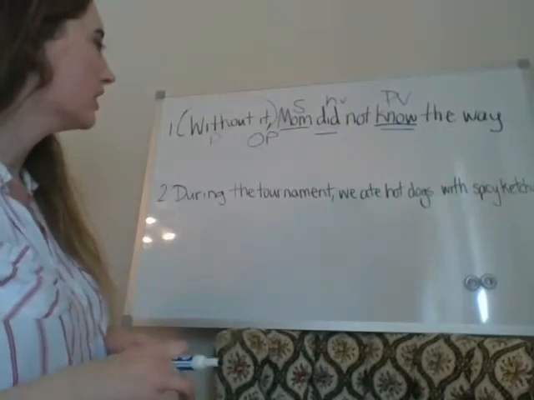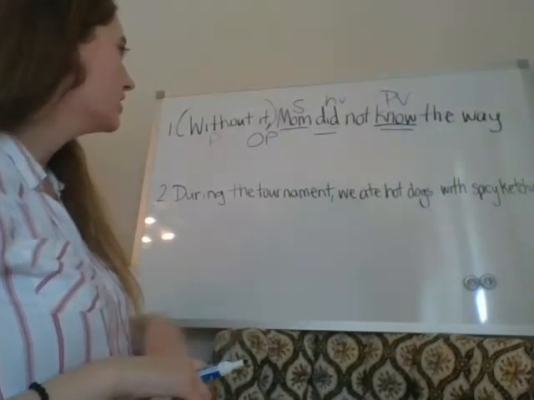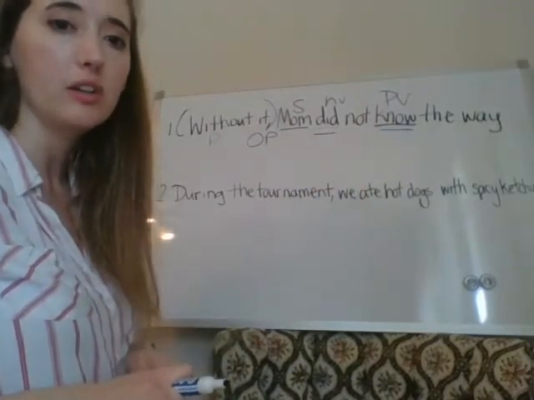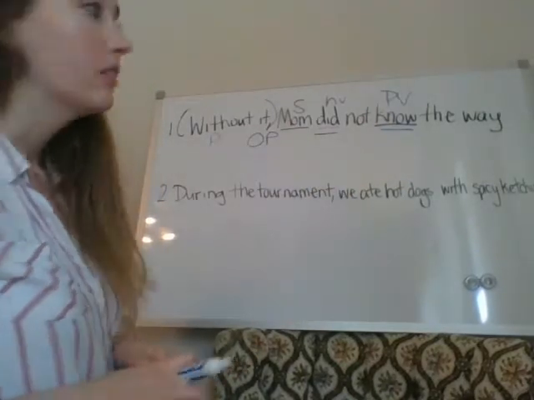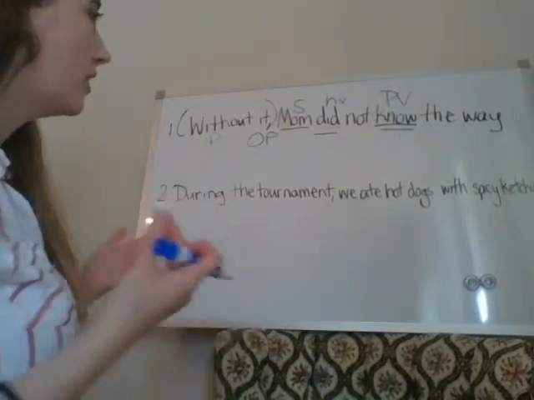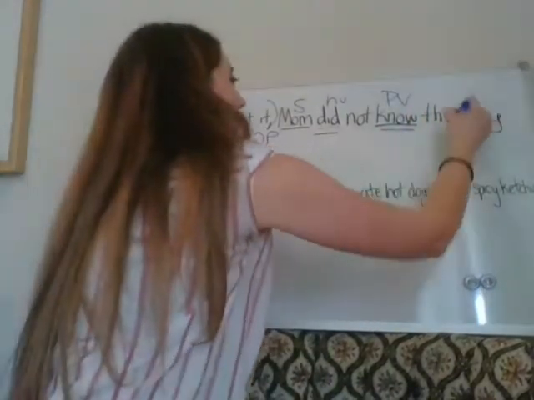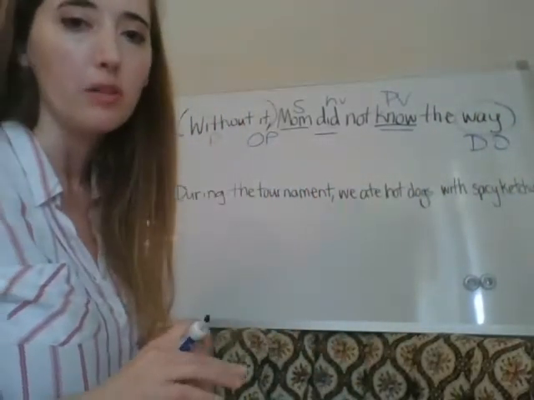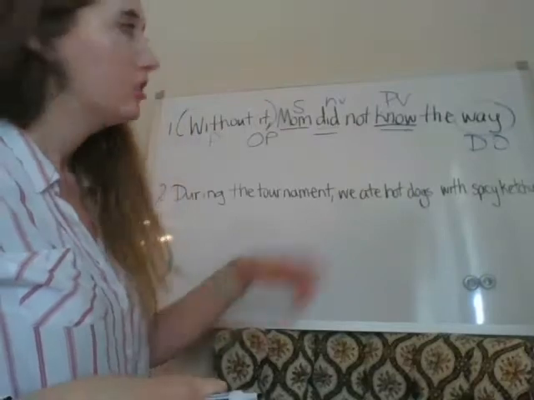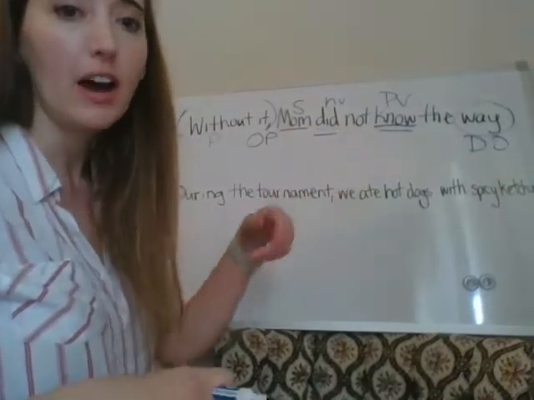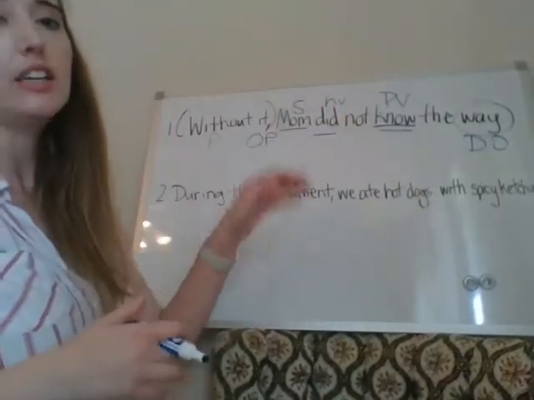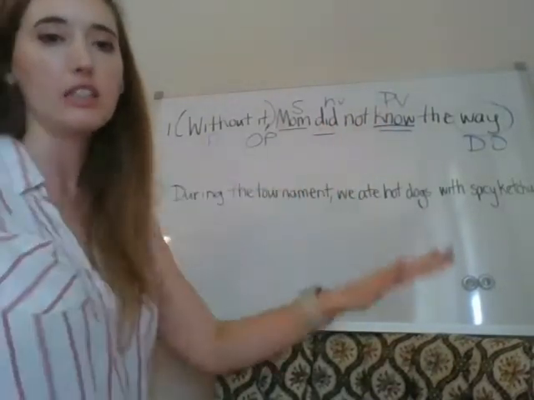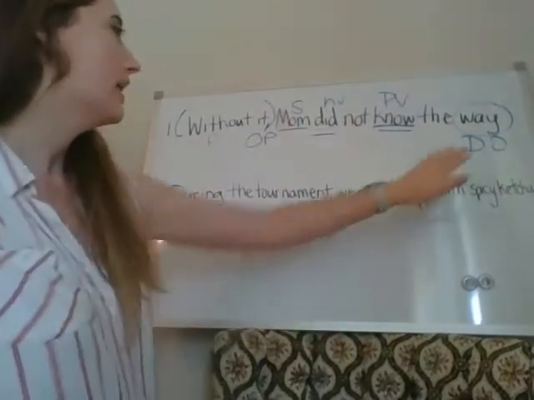Okay, so we're going to see if there is a direct object. Is there something that Mom did know? Is there a who or what connected to it? Yes. "Way." "Way" tells us what Mom did know. It is an objective element because it completes the meaning of an action verb. It is a direct object because it tells us what Mom did know. You might be thinking, she did not know the way. However, we're going to get back to that. "Not" is an adverb that is modifying our predicate verb, saying it did not happen. But that is our direct object.